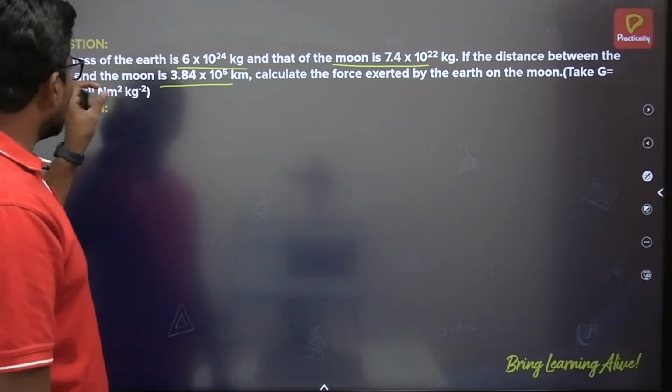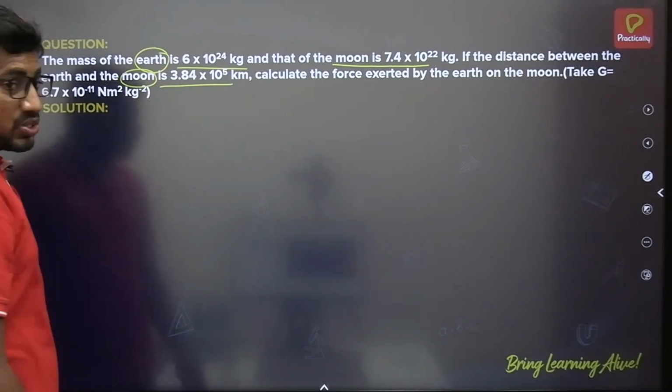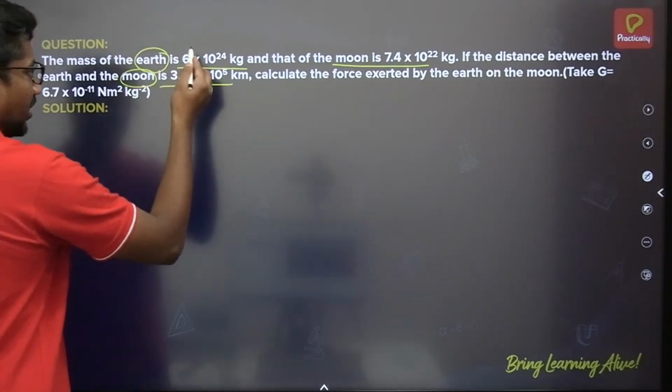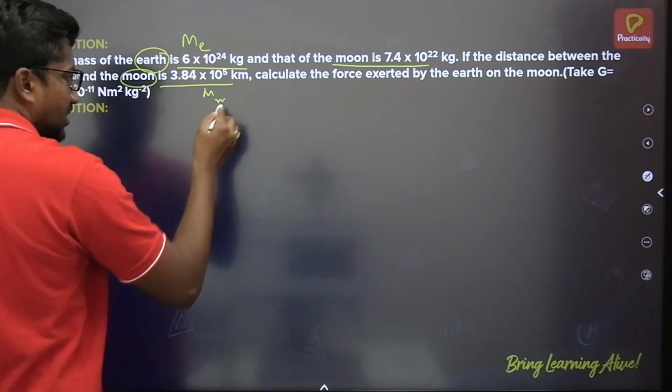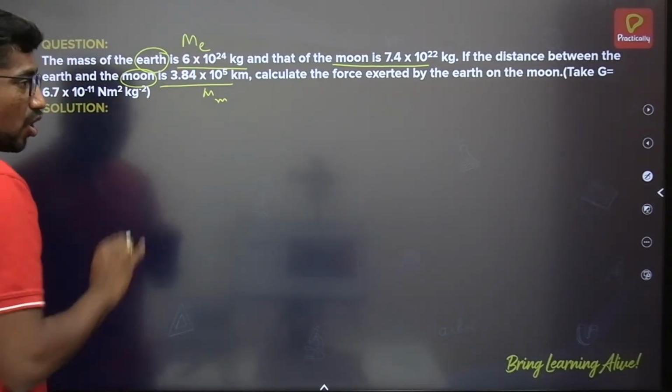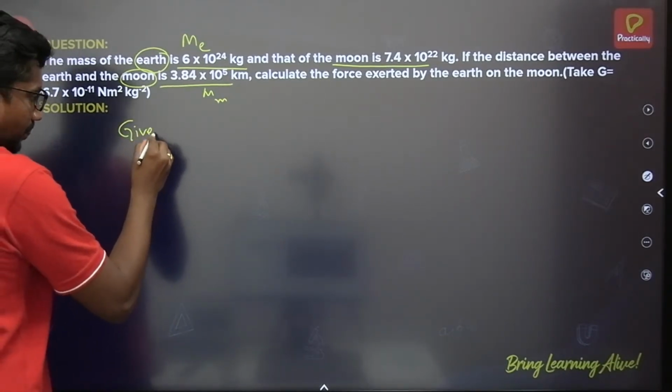So here there are two objects, the earth and the moon. You are given the mass of the earth and the mass of the moon. There is a force of attraction between them. How much is it? I am writing the given data.